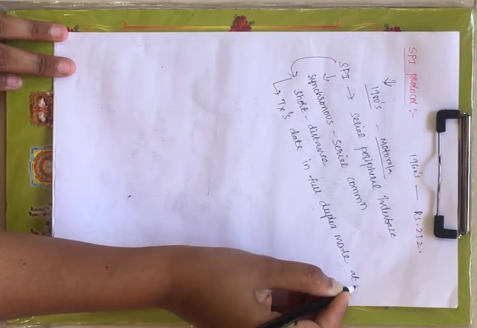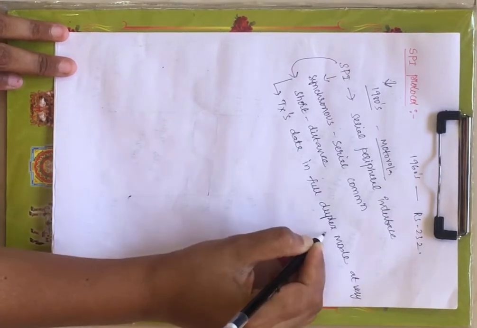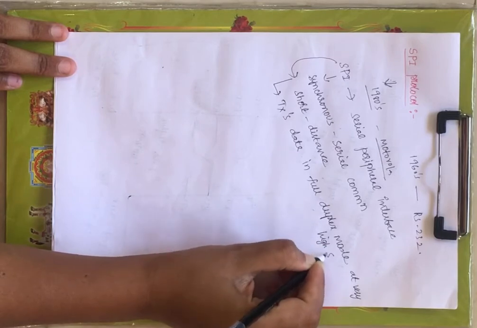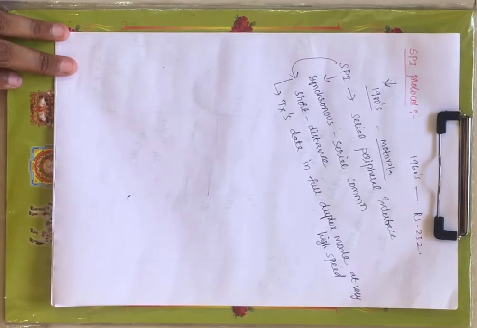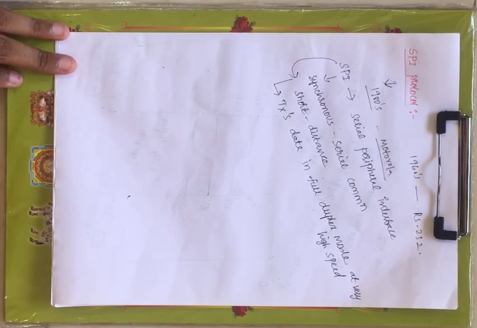It also has very high speed. If you compare synchronous and asynchronous serial communication, very high speed is observed under synchronous communication. So you can observe very high speed transmission of data under the Serial Peripheral Interface protocol, and it supports transmission of data in full duplex mode.